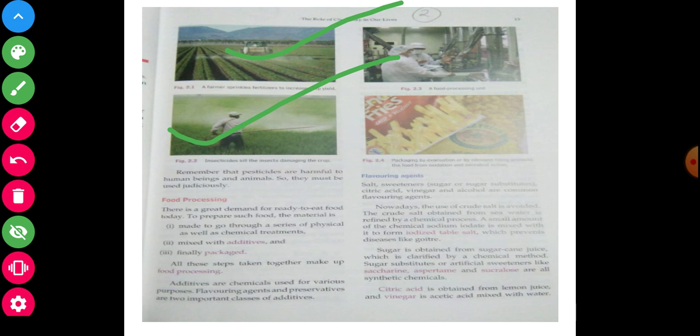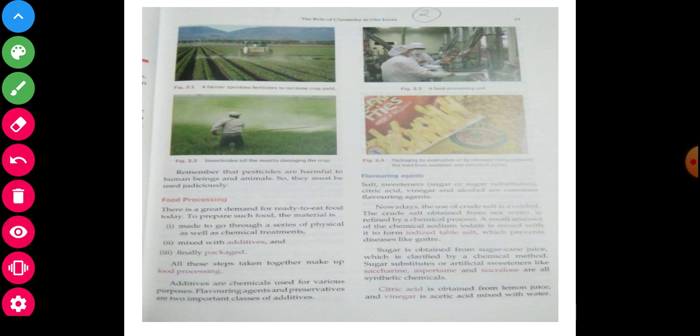Without requirement we will not use more pesticide in agriculture. Used properly, it is useful for us, otherwise it will be harmful. So observe and read carefully, and we will use them properly. Okay, next, see and observe.